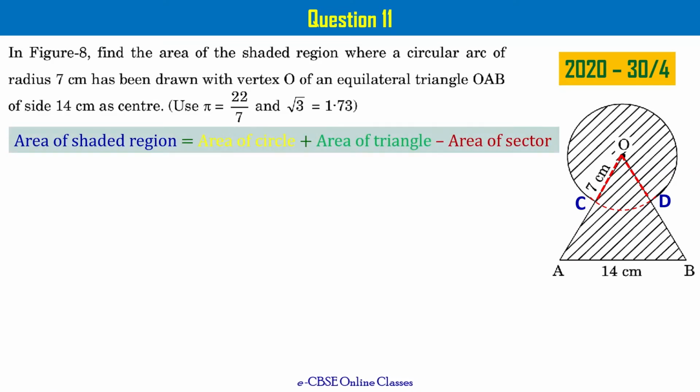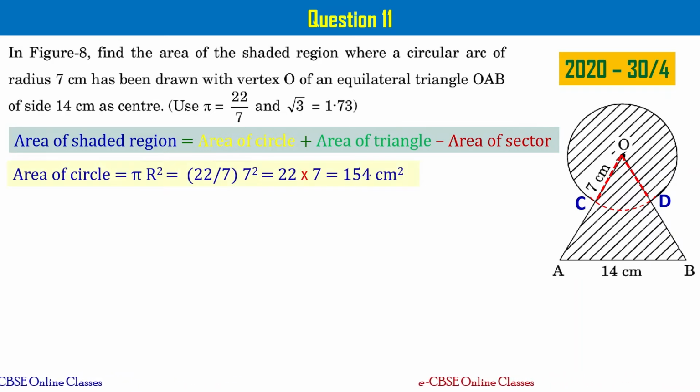Area of shaded region can be written as area of circle plus area of triangle minus area of the sector I have drawn just now. The reason is this: that particular area of sector OCD is double counted as part of the area of circle and area of triangle also, right? To get the right answer, we have to account for it only once, either as part of the circle or as part of the triangle, right? That's why I'm subtracting the area of the sector there.